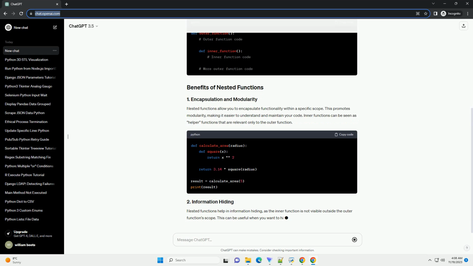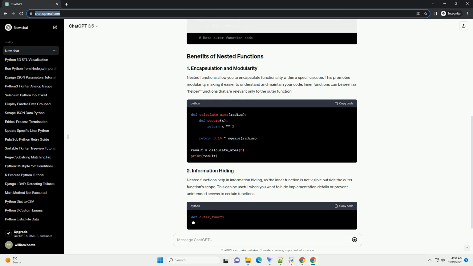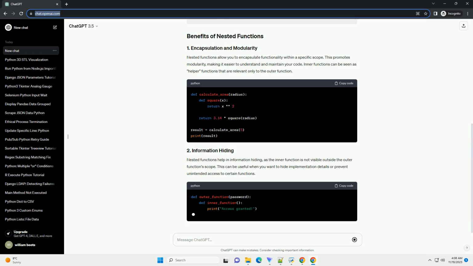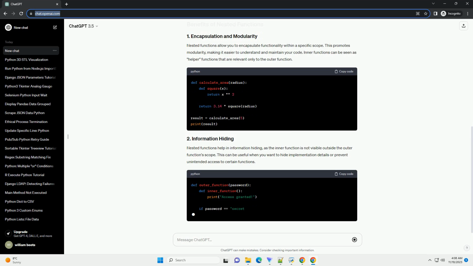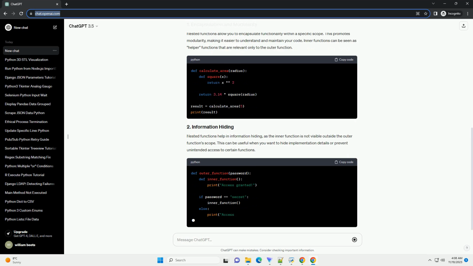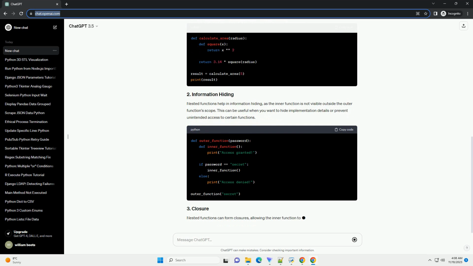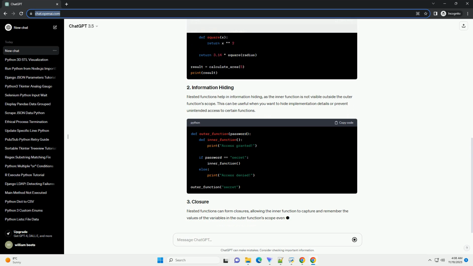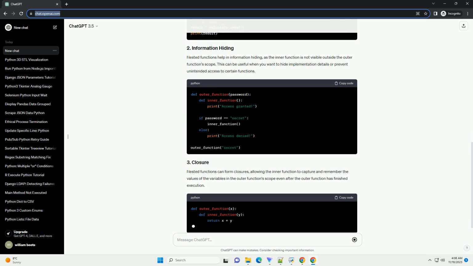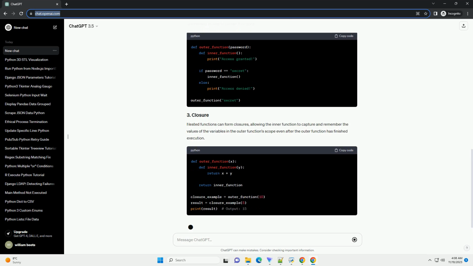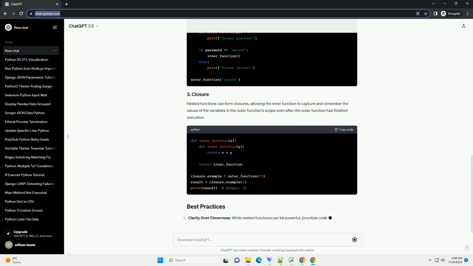concepts. Benefits of nested functions: encapsulation, code organization, information hiding, closure. Code example. Explanation. In this example, outer_function contains an inner function called inner_function. The inner function takes a parameter y and returns the sum of x from the outer function and y. The outer_function is then called with an argument of 10.